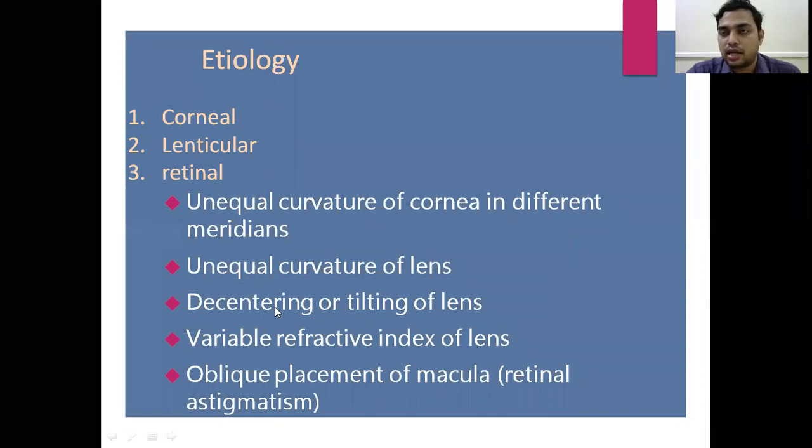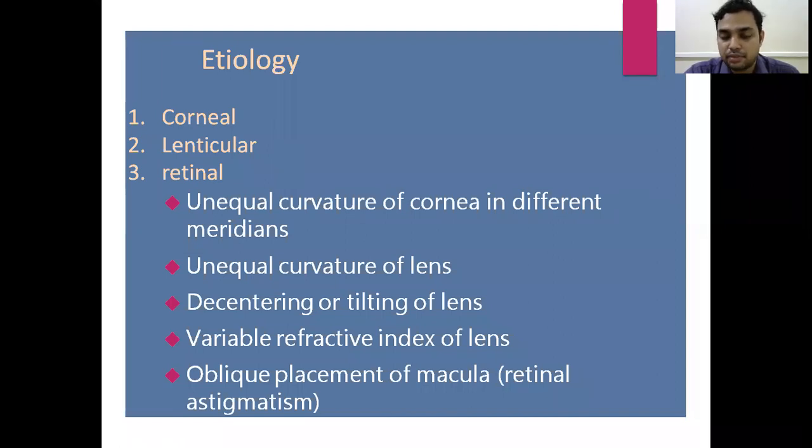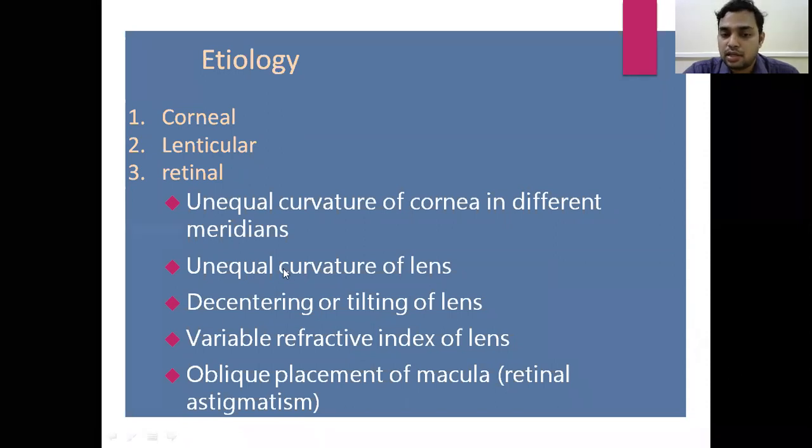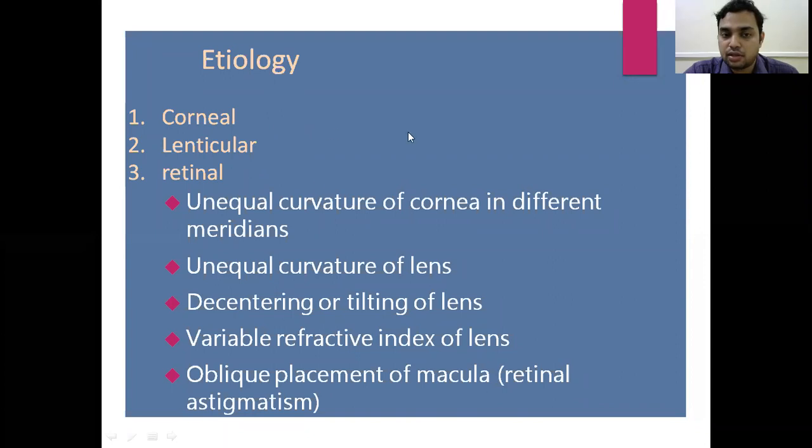The second reason is the unequal curvature of the lens, and also the decentering or tilting of the lens. Because of decentration of the lens, weak zonules, or tilting of the lens, it is also one of the causes of astigmatism. Because of the variable refractive index of the lens, different parts of the lens have different refractive indices, and that leads to astigmatism. Retinal causes are because of the oblique placement of the macula. Because of the oblique placement of the macula, there is a chance of astigmatism in patients. So these are the three different reasons for astigmatism: corneal, lenticular, and retinal causes.